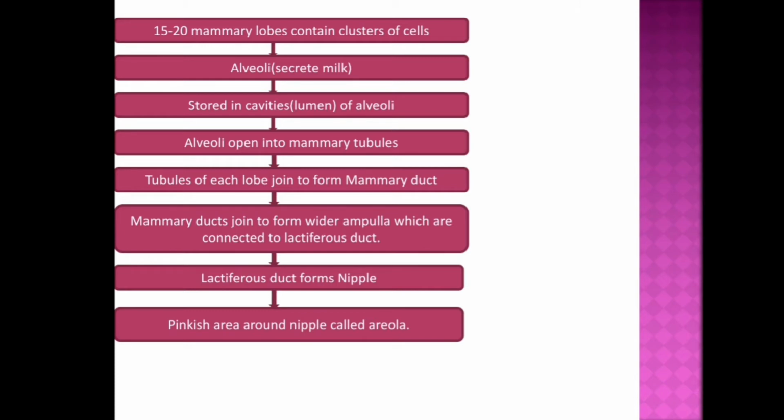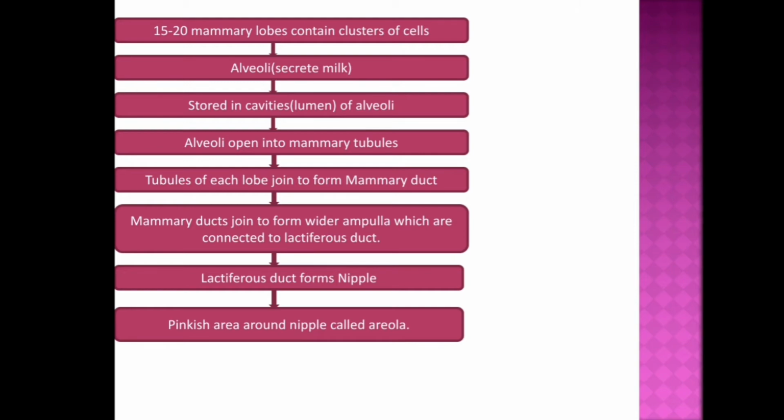And here the schematic representation helps you to understand the complete concept of a mammary gland. Here I told you that 15 to 20 mammary lobes contain clusters of cells, and these clusters contain alveoli, and alveoli secrete milk, which is stored in the cavity of alveoli, and alveoli open into mammary tubules, and all these tubules of each lobe join to form a mammary duct.